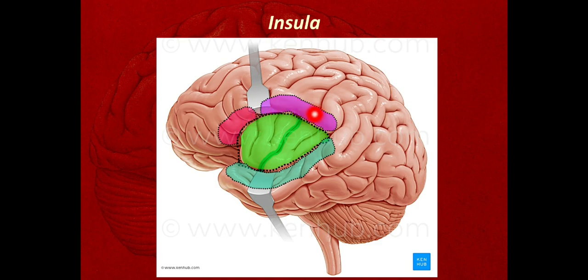Insular cortex is surrounded here from the rest of the cerebrum by the circular sulcus. Frontal operculum is present between this anterior ramus and the ascending ramus, and behind the ascending ramus, the frontal operculum and the parietal operculum adjoin to form the frontoparietal operculum. This is the temporal operculum.